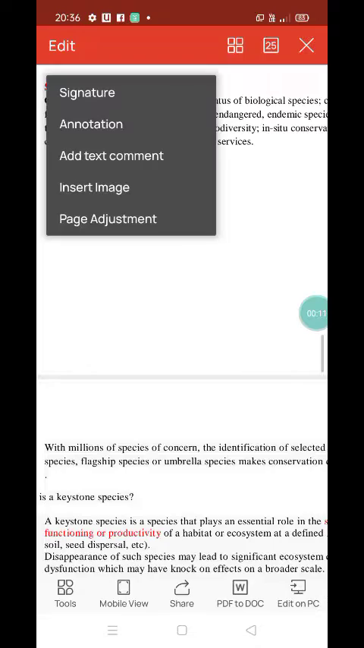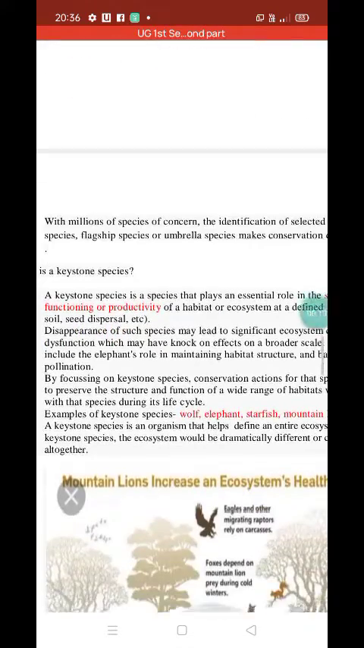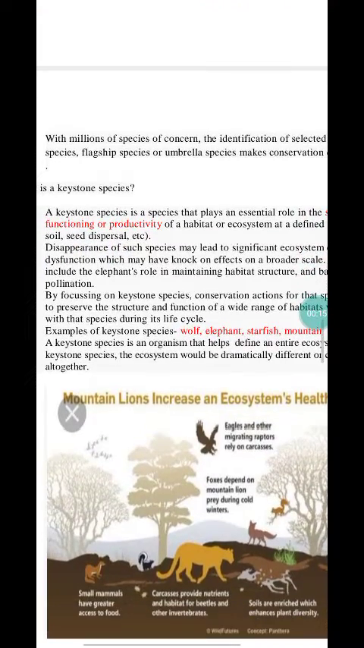Now, in this discussion, we will be discussing some new terms. For example, the keystone species, then the umbrella species, and the flagship species. These three terms are given in order to do conservation and management of living organisms, the species.